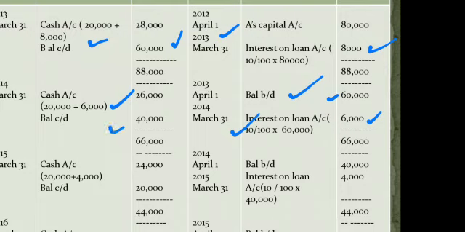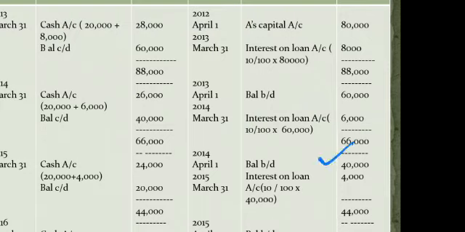Right? Now, 2014 April 1, balance brought down is 40,000. Again, we'll calculate 2015 March 31st, after 1 year, interest on loan. It is 4,000, 10% of 40,000. Right? Then payment will be made on the same day, 2015 March 31st. We'll make the payment from the debit side.